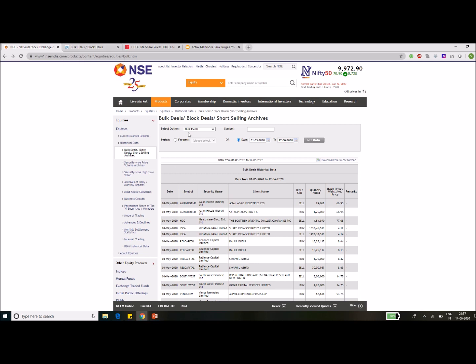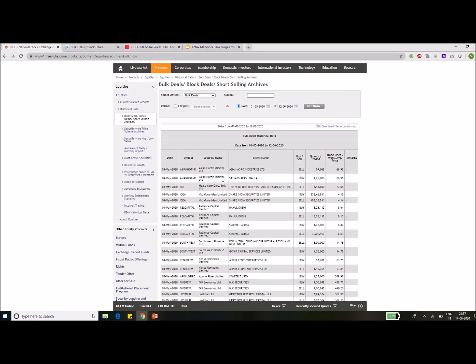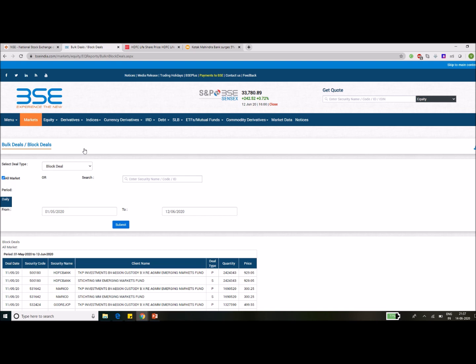So first we will see the NSE website. Here you can select bulk deals or block deals and select a period or a date. So I'm taking 1st of May to 12th of June and clicking on get data. So the data will get populated. You can download it in a CSV file as well. And in the buy/sell column you can see who sold their stakes and who bought.